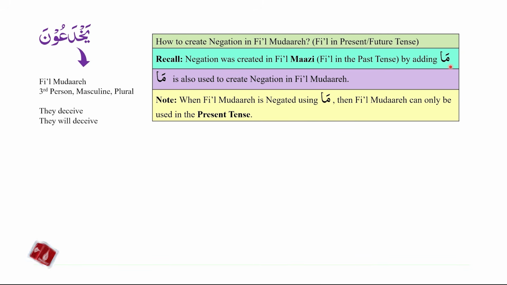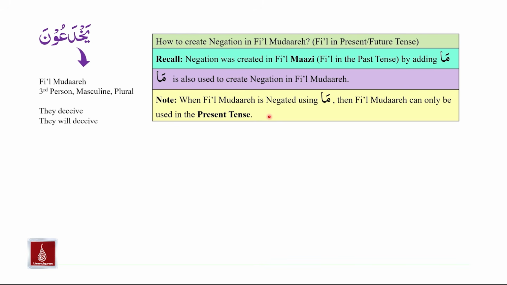Even though we used ma with fi'il mazi to create negation, we can still use ma with fi'il mudare to create negation. But when we use ma with fi'il mudare to create negation, in that case, the fi'il mudare will only be used in the present tense.